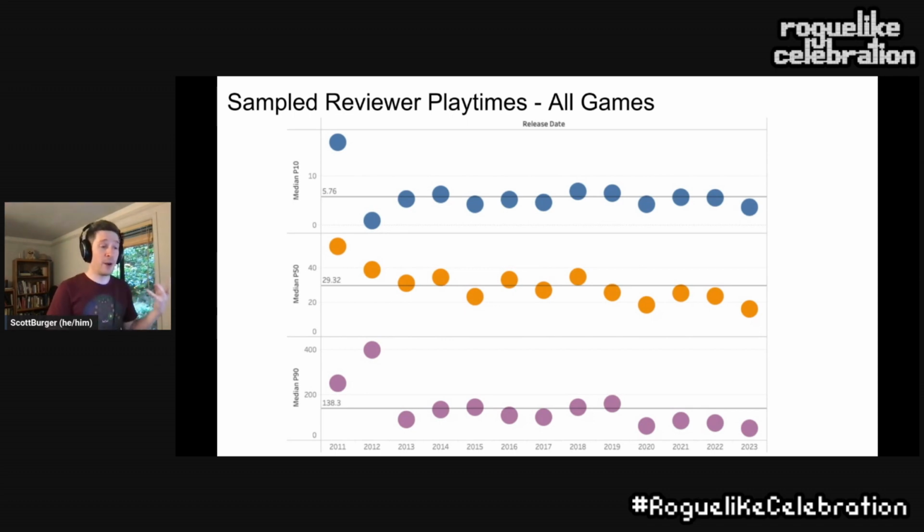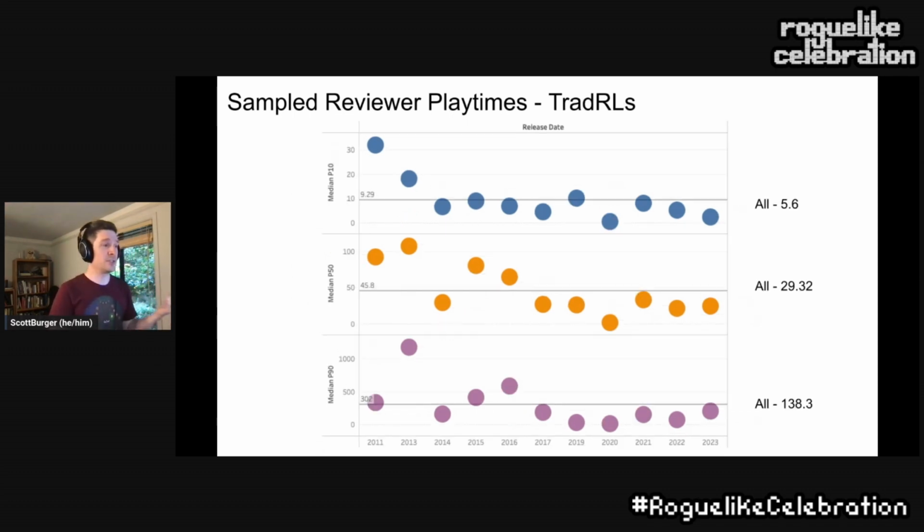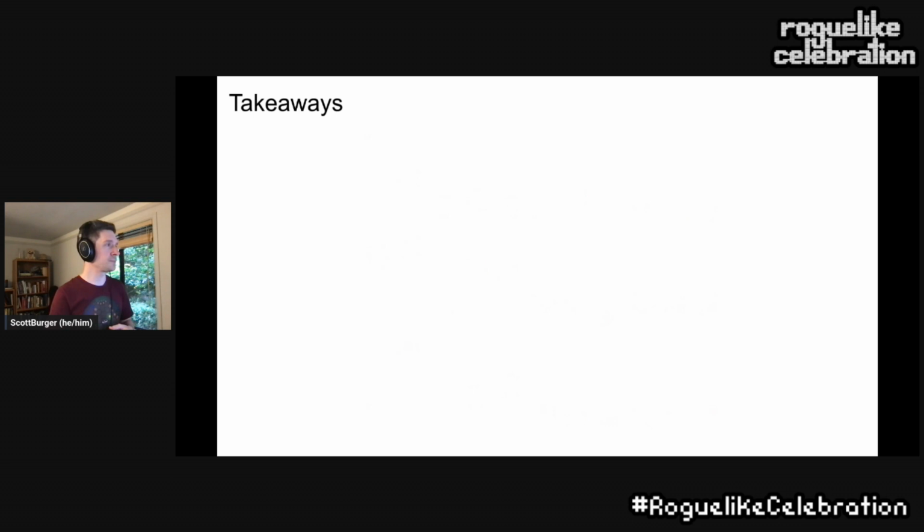So how does this compare with traditionals? Traditionals, a little bit higher. We see the 10th percentile of people engaging in traditional roguelike games is about 9 compared to 5, 45 compared to 30, 300 compared to 138, so almost double in that sense. So a very kind of different level of engagement picture.